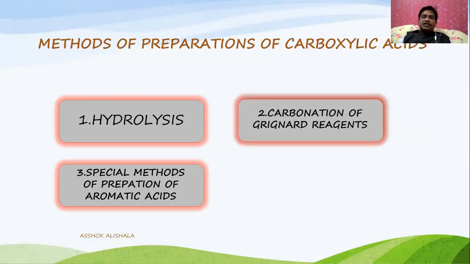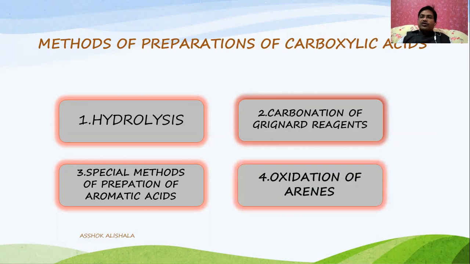These two methods, carbonation and hydrolysis, can be used for the preparation of both aromatic as well as aliphatic acids, whereas there are some special methods to prepare aromatic carboxylic acids. Another is oxidation of arenes. This also comes under the special methods, but we will discuss it as a separate method.